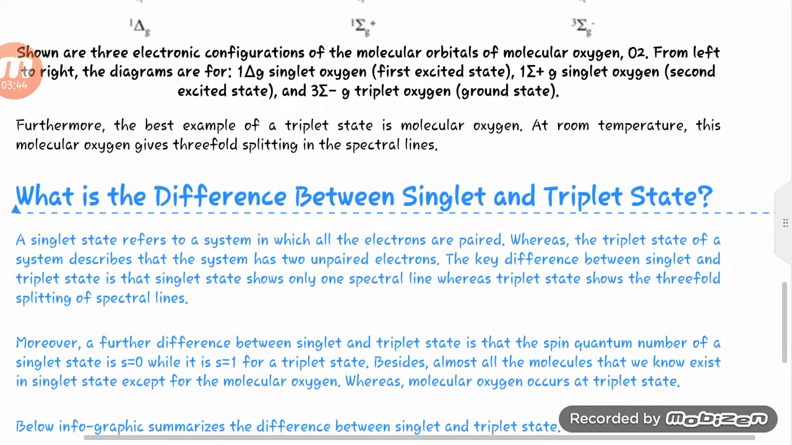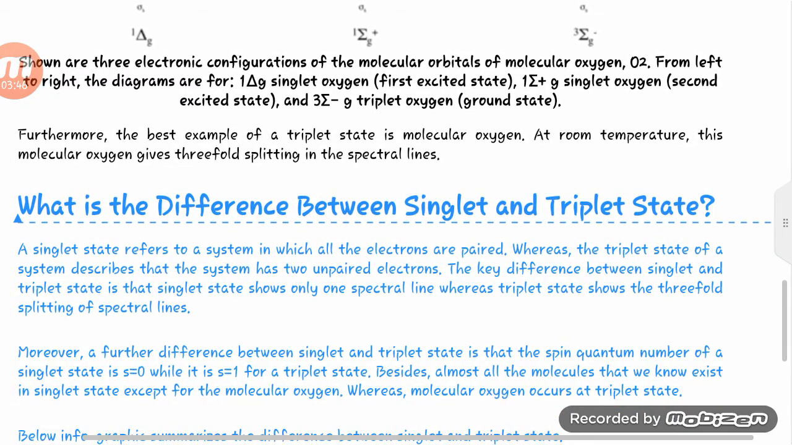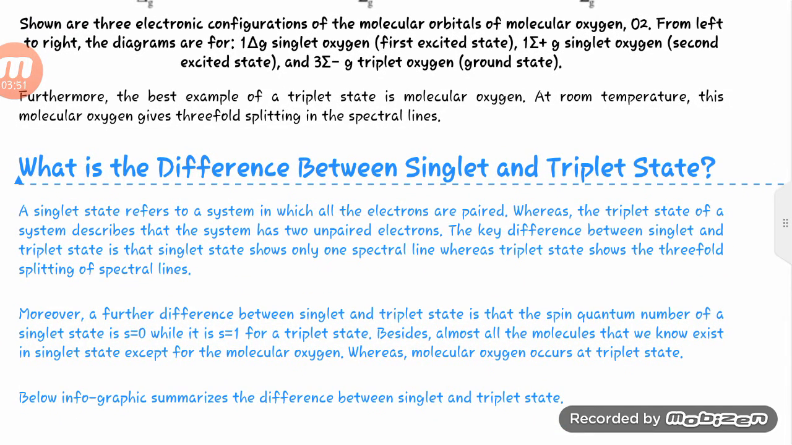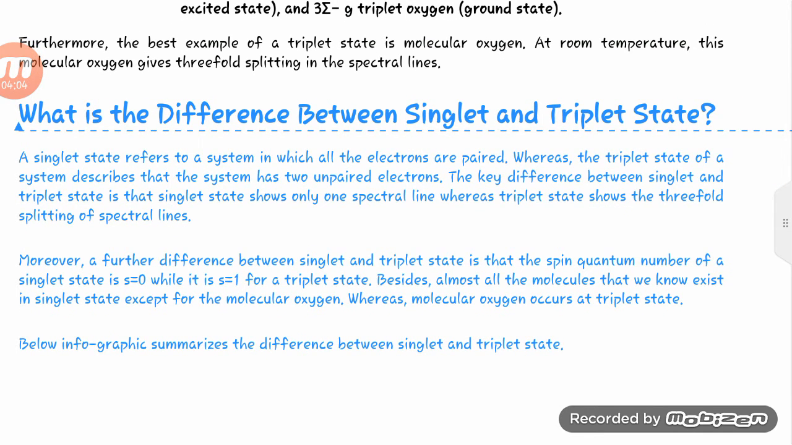So let's see what the difference is between singlet and triplet states. A singlet state refers to a system in which all the electrons are paired, whereas the triplet state of a system describes that the system has two unpaired electrons. The key difference between singlet and triplet state is that the singlet state shows only one spectral line, whereas the triplet state shows the threefold splitting of the spectral line.